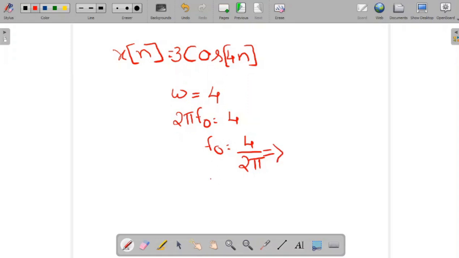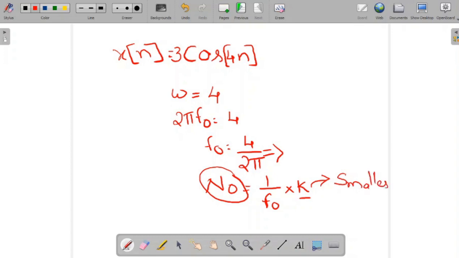Time period N is equal to 1 by f naught into k, where k is the smallest integer to make this N naught an integer value.